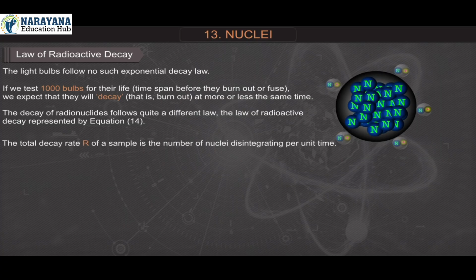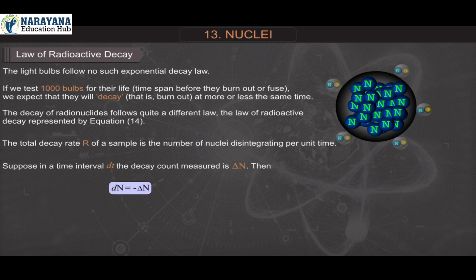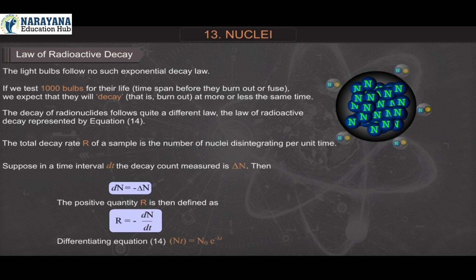The total decay rate R of a sample is the number of nuclei disintegrating per unit time. Suppose in a time interval dt, the decay count measured is delta N, then dN is equal to minus lambda N. The positive quantity R is then defined as R equal to minus dN upon dt.